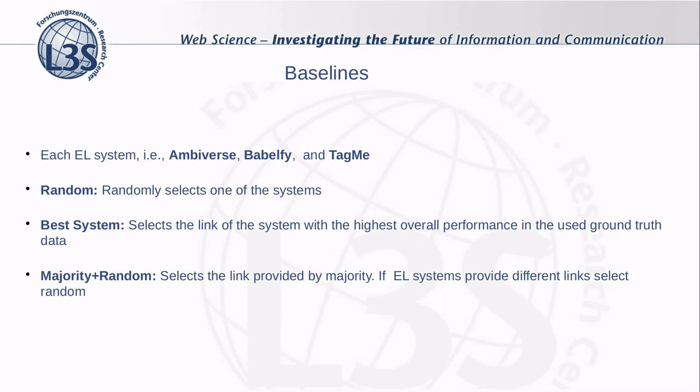Since the objective of meta-entity linking is the selection of output from multiple tools for achieving a better performance, each of the used tools can be considered as a naive baseline.